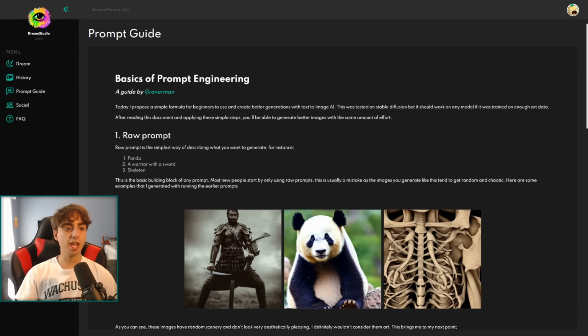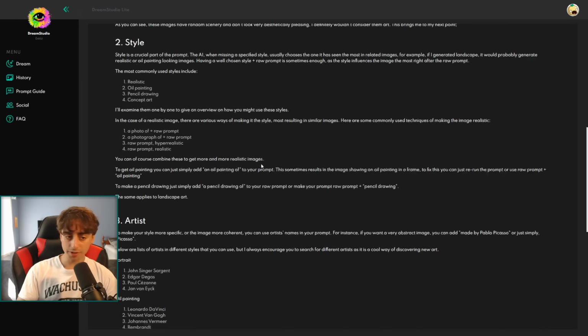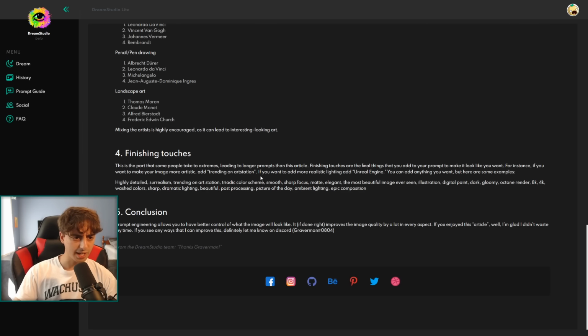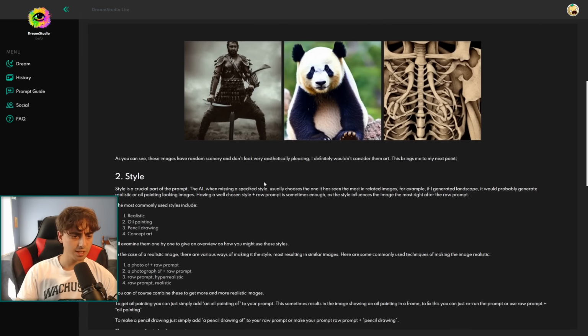This is actually a basics of prompt engineering, or learning how to create prompts with Stable Diffusion. And it's actually a very useful little guide on how to get started. So I strongly suggest that you guys look through this little prompt guide, give it a nice read before you actually begin to generate with Stable Diffusion through Dream Studio. This is going to tell you everything that you need to know about creating a good prompt, and it doesn't take that long to read.